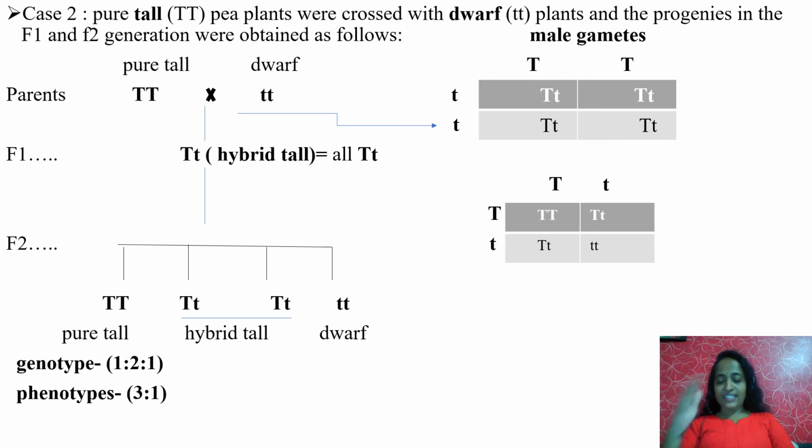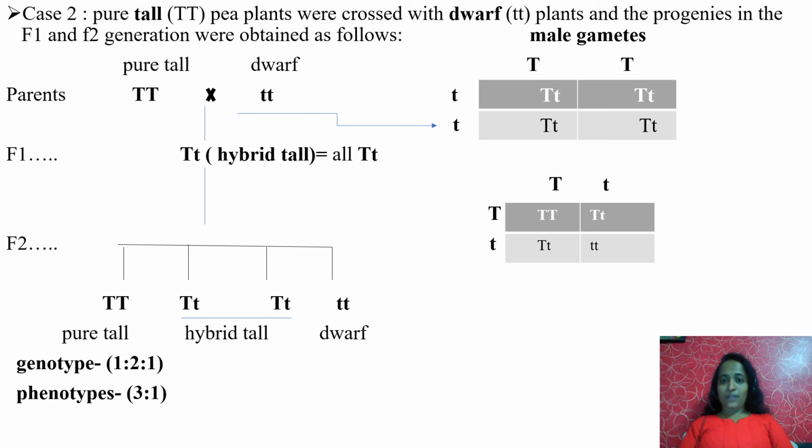When you take selfing, a self cross among them, what are the possible gametes? Capital T, small t again. If you put a Punnett square, see the second Punnett square, capital T, small t from male, capital T, small t from female. Take the left vertical as well as the horizontal and multiply. First vertical capital T and horizontal capital T, you got capital T capital T. Now vertical capital T, right side horizontal small t, capital T small t. Like that, if you cross, totally you will get 3 tall plants and 1 dwarf plant. This is phenotypic in nature.